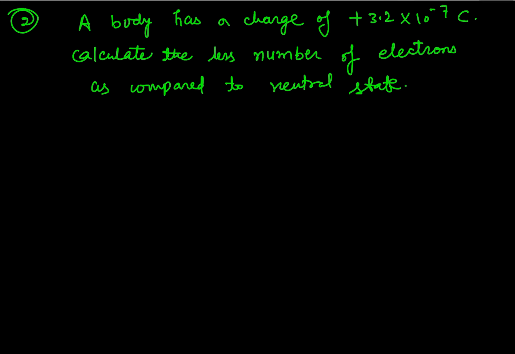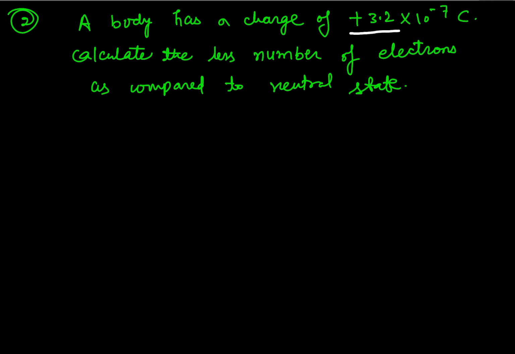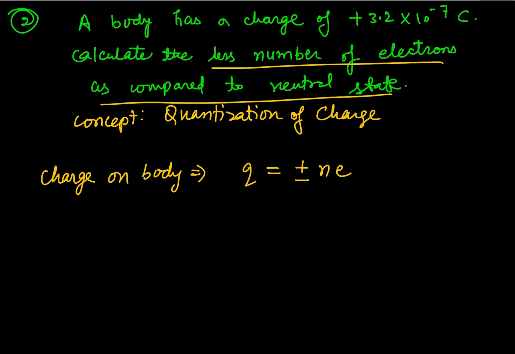Now the second question: a body has a charge of 3.2 into 10 raised to the power minus 7 coulomb. Calculate the less number of electrons as compared to the neutral state. So this is also based upon the concept of quantization of charge, which is one of the basic properties of electric charge. The charge of a body is referred to as Q is equal to positive negative n e. So here it is stating to calculate the less number of electrons as compared to the neutral state.